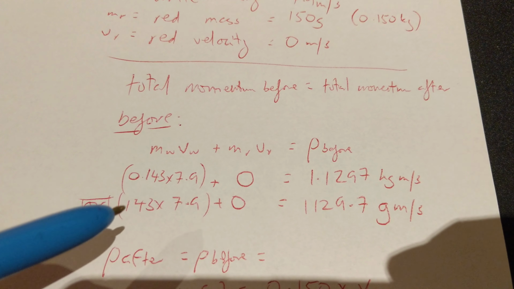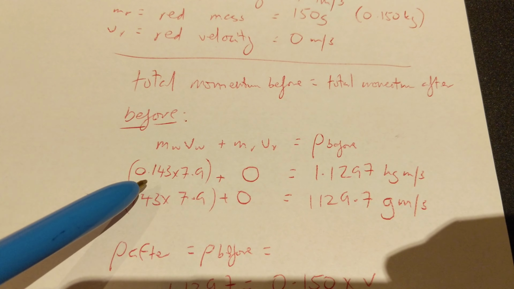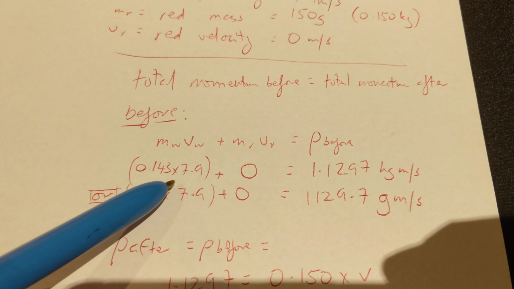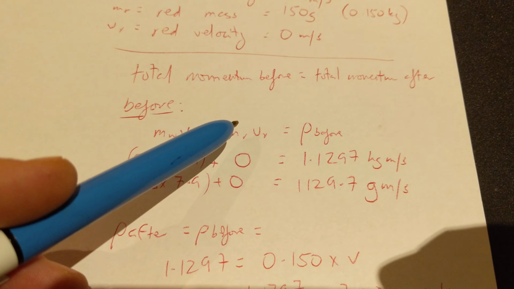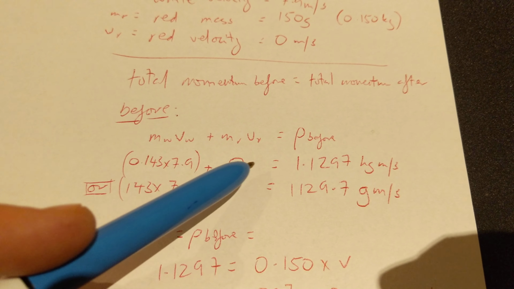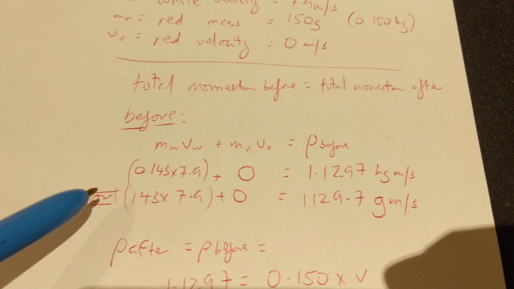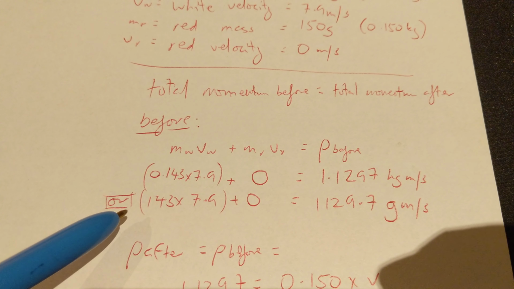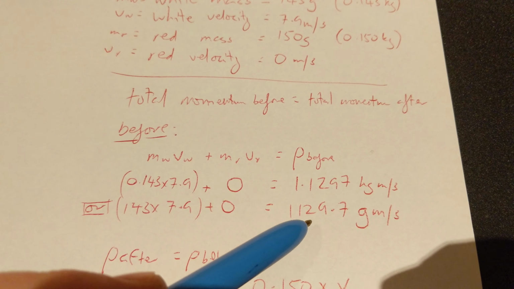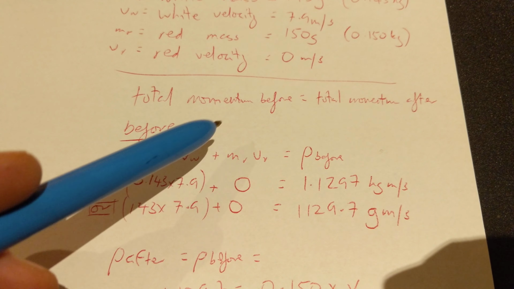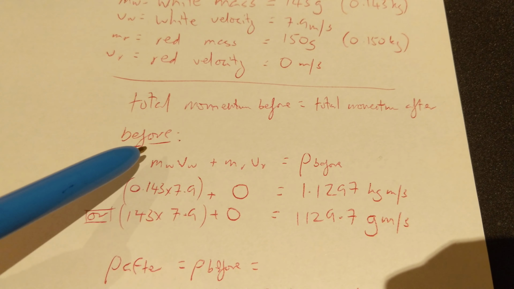So the total momentum before we can calculate as the mass in kilograms multiplied by the velocity plus 0, because the velocity of the red one is 0, this bit just is 0. Is 1.1297, or we could use it in grams. We could do 143 times 7.9 is 1129.7. So total momentum before equals total momentum afterwards.